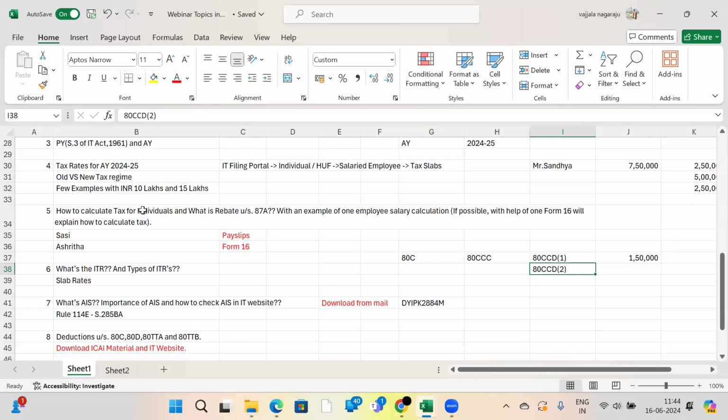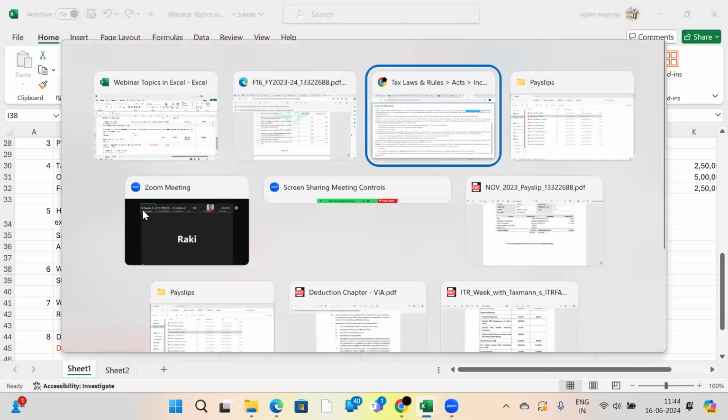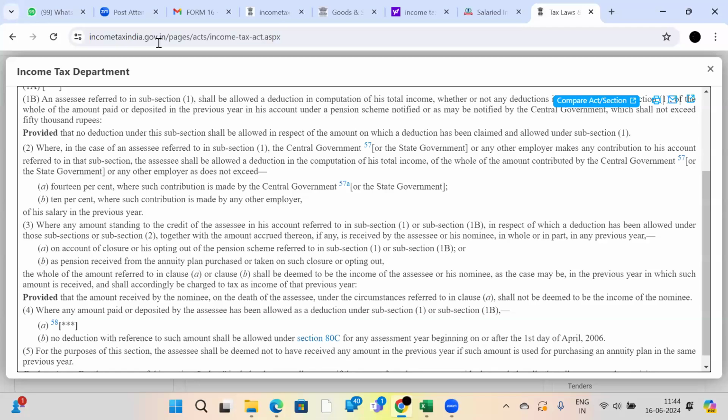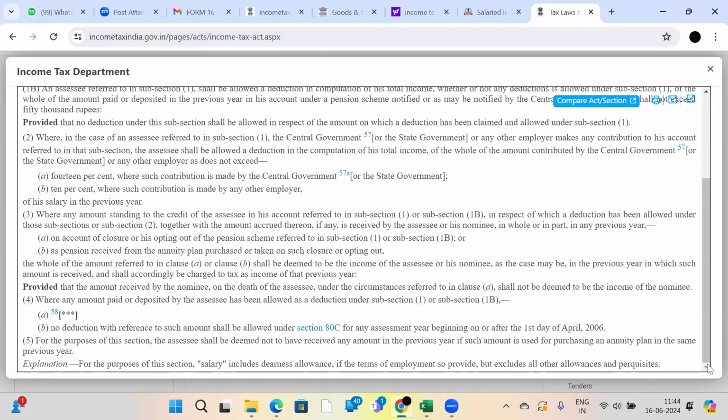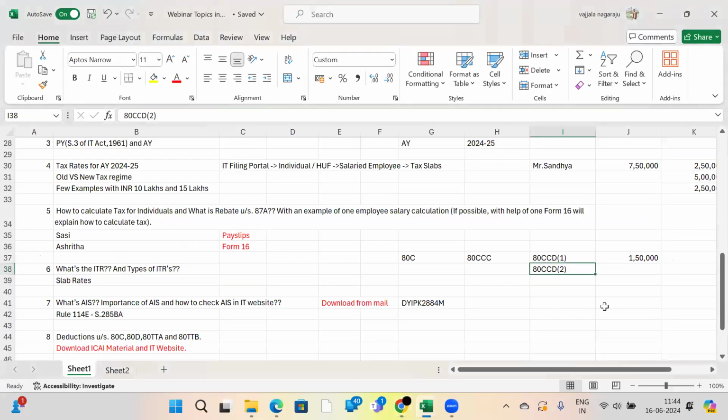No one will question their employer like this, why I won't get it. So that's why I help you to refer to this income tax website and show this section to your employers. Okay? And because of these 3 sections only, your limit will be exactly 1.5 lakh.